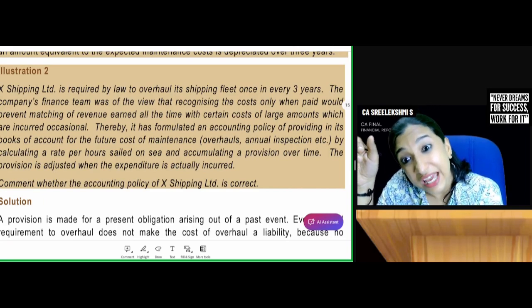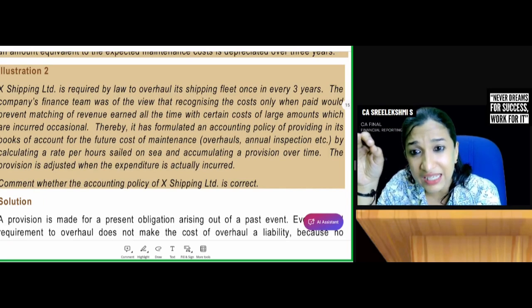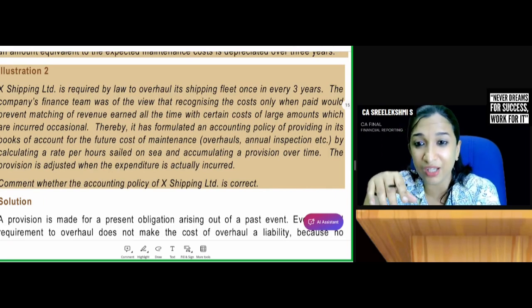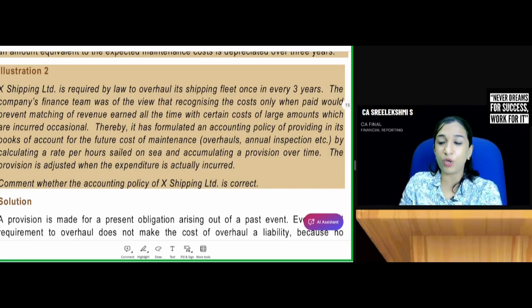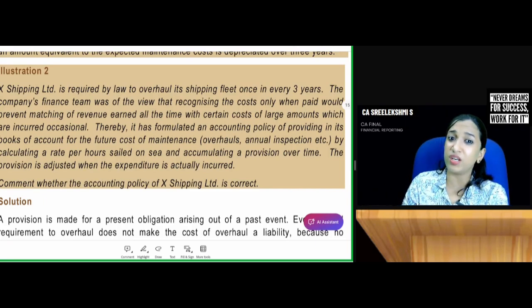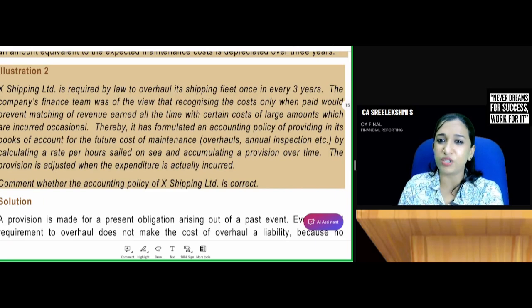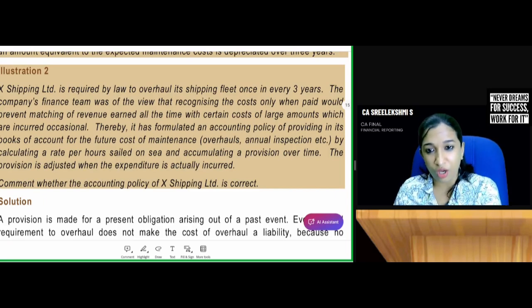If you sell this ship in the third year beginning, whether you need to incur this liability or expenditure? No. You are not required to incur this liability or expenditure if you sell the ship after 2 years. So this is not a liability. This is not a present obligation. Therefore, do not require to create provision. And whatever done by the company is wrong.